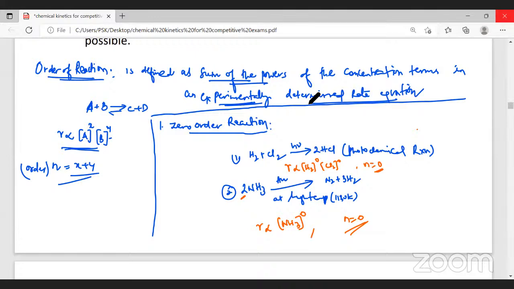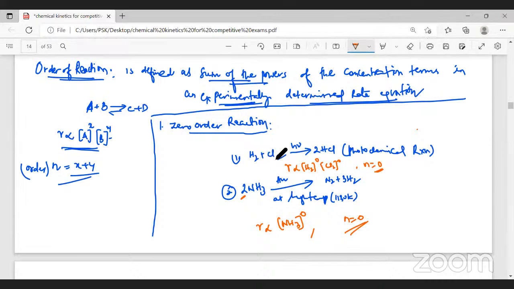First question. Second one, irrespective of the amount of hydrogen and chlorine present, they will react to give HCl. Now, for decomposition of ammonia also, we don't require a specific amount of ammonia.